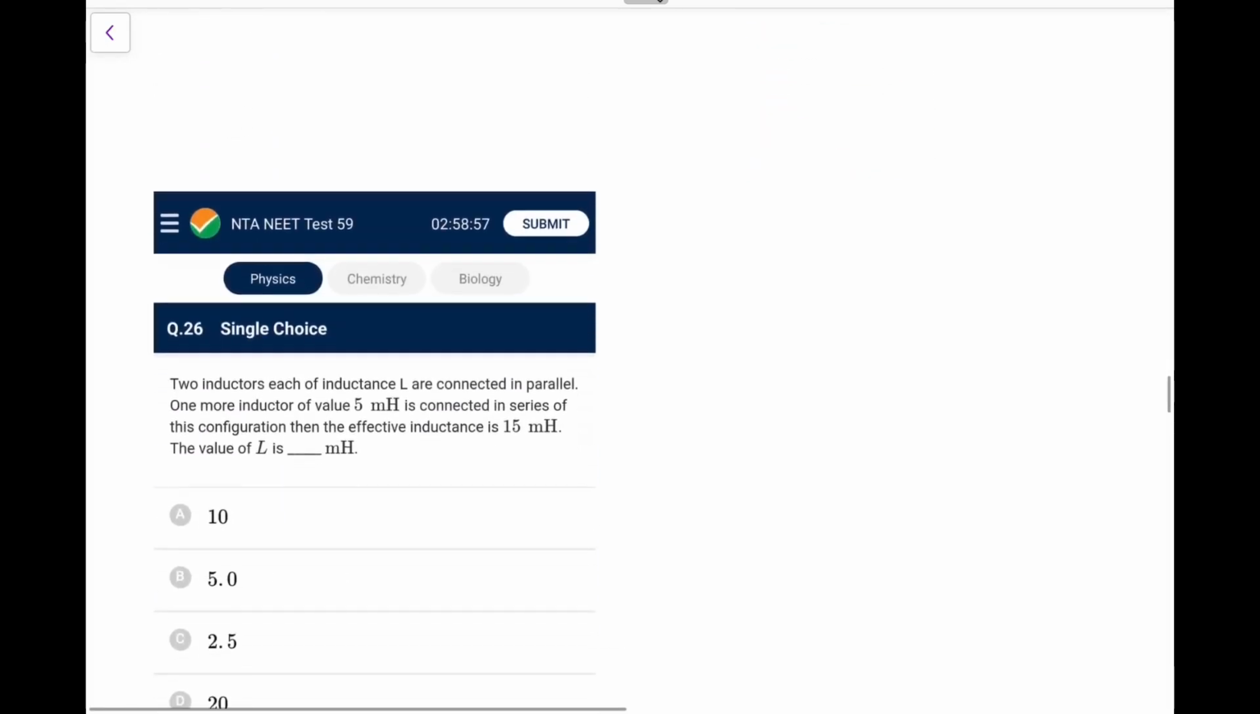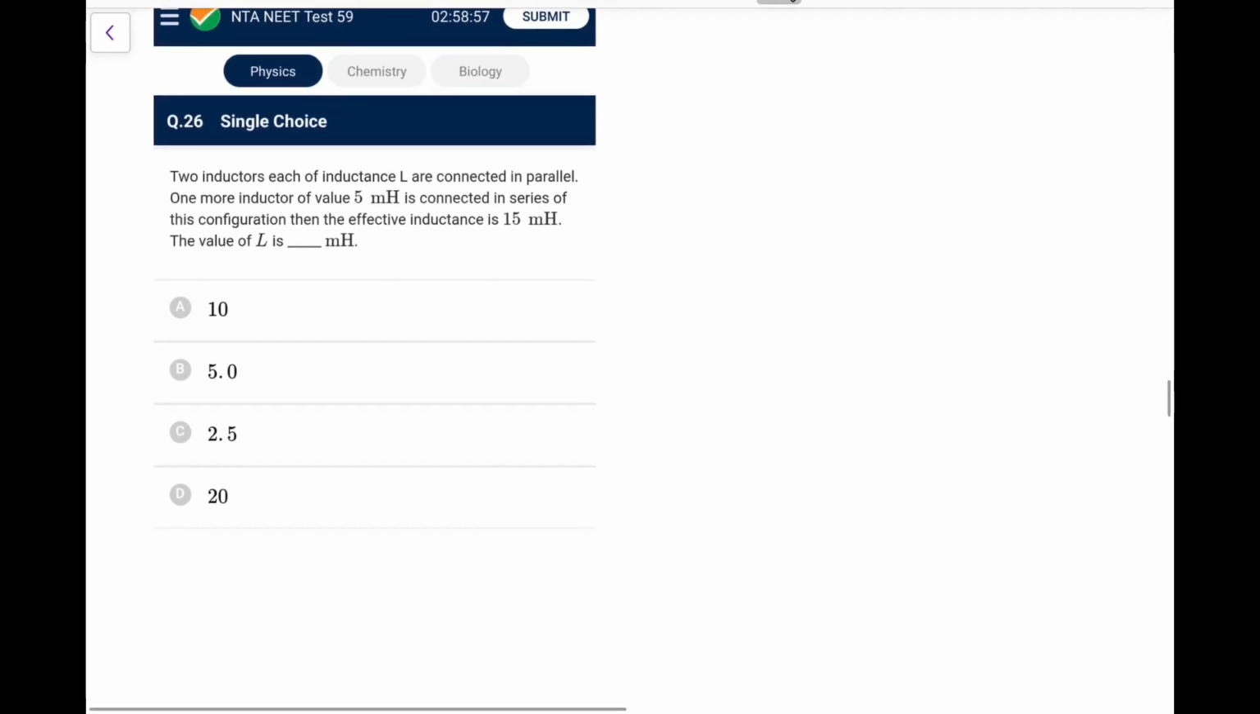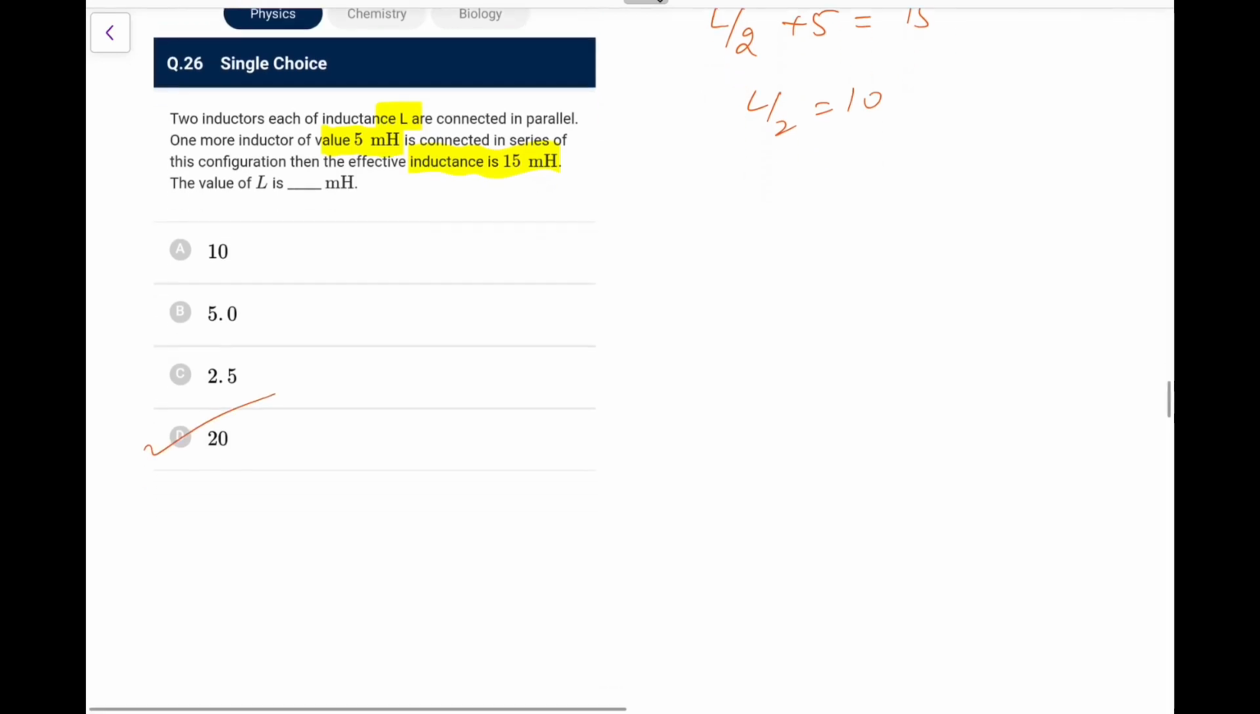Okay, next. Two inductors, each of inductance L, are connected in parallel. One more inductor of value 5 is connected in series. Then the effective becomes 15. Okay. Two inductors connected in parallel will become L by 2, that is in series, plus 5. Inductors add in series and parallel like what we say for resistors. So L by 2 plus 5 is equal to 15. So L by 2 is 10. So L comes out as 20. That is an easy one now, if you know that inductor theory.